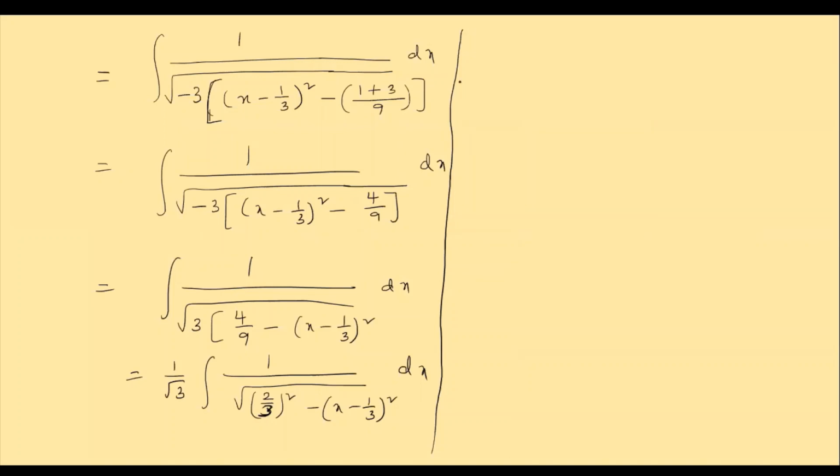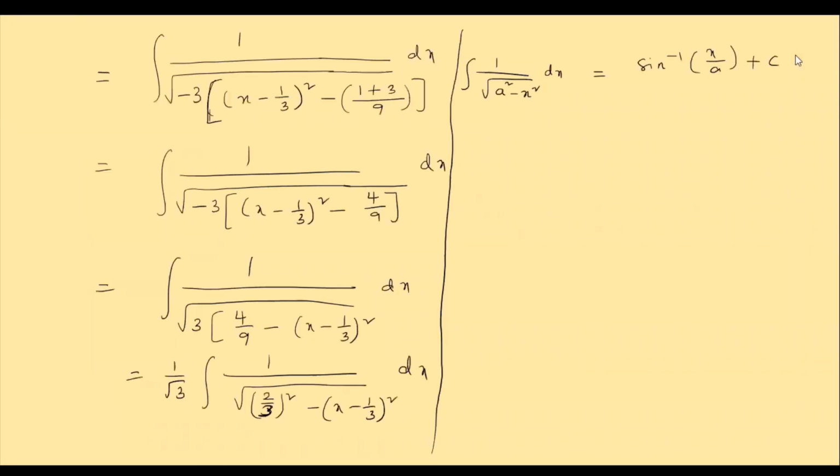Okay. So here what is our formula? We have integral of 1 by under root of a square minus x square dx is equal to, what is our formula? Sine inverse of x by a plus c. Yes, do you remember that? So now let us substitute according to that formula here. 1 by root 3 is a constant which is outside into sine inverse of x by a.